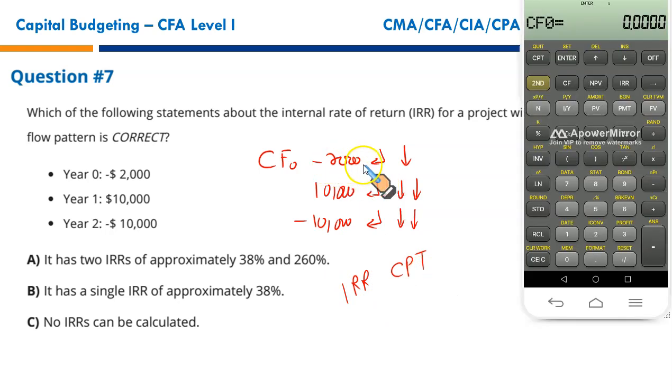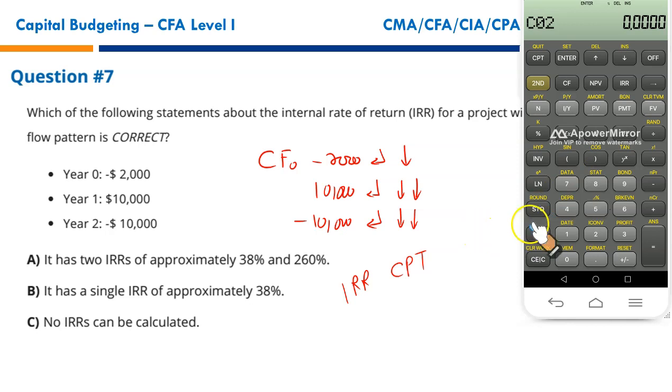So the initial outflow is $2,000. That is 2,000, negative, enter, down arrow key. Now it's in the system. Next, cash flow year 1, 10,000, that is 1, 0, 0, 0, 0. Enter, down arrow key twice because it's a single cash flow, frequency is 1, done.